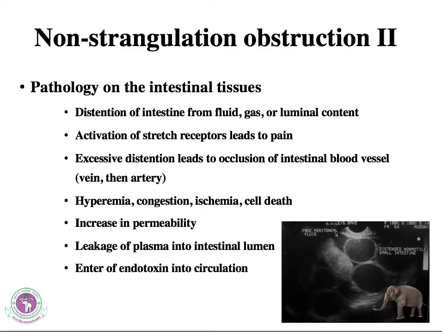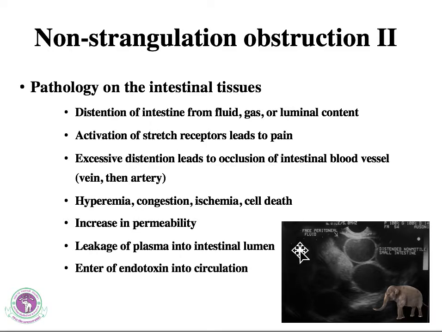And with the ischemia, the tissue starts to degenerate. You will see on necropsy hyperemic congestion, and in the histopathology there will be cell death and degeneration. After the degeneration of the cells, the intestinal wall will change in permeability and leak plasma into the intestinal lumen, which will cause further loss of fluid. And also the endotoxin in the gut can enter the blood circulation more easily.